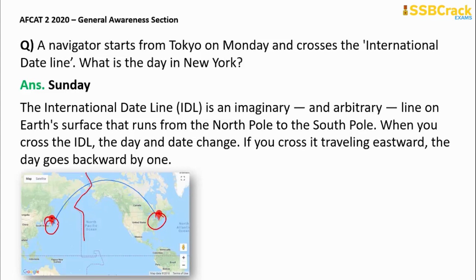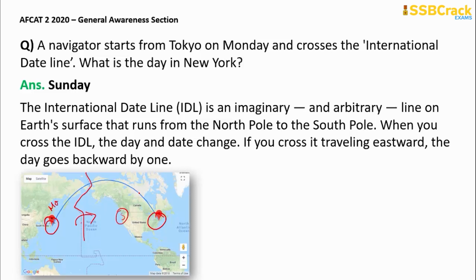When a person is traveling eastward, the day goes backward by 1. Hence, when he was traveling from Monday, he'll reach on Sunday. The international date line is an imaginary and arbitrary line on the Earth's surface that runs from the North Pole to the South Pole. When you cross the international date line, the day and date both change, and if you cross it traveling eastward, the day goes backward by 1 and the date also decreases by 1.